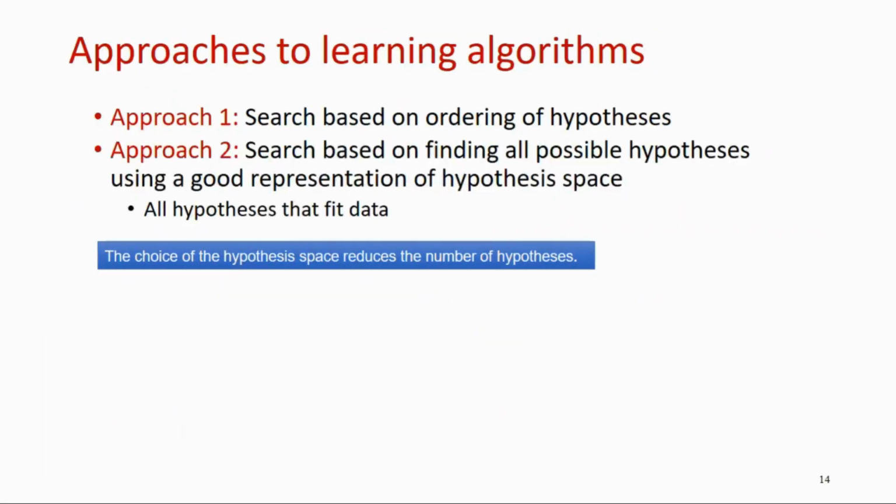There are 2 approaches for concept learning algorithms. Approach 1 is search based on ordering of hypotheses. Approach 2 is search based on finding all possible hypotheses using a good representation of the hypothesis space.